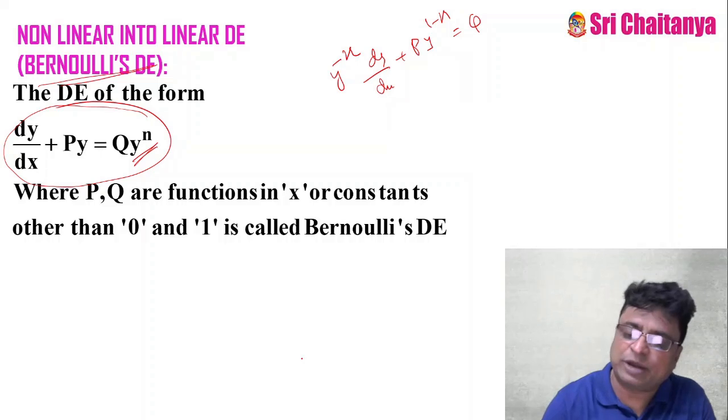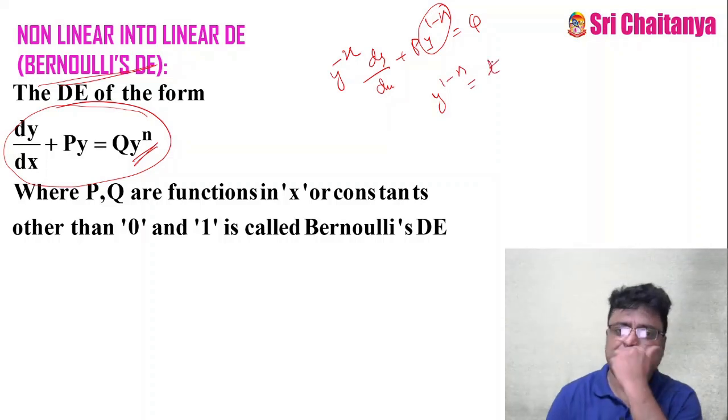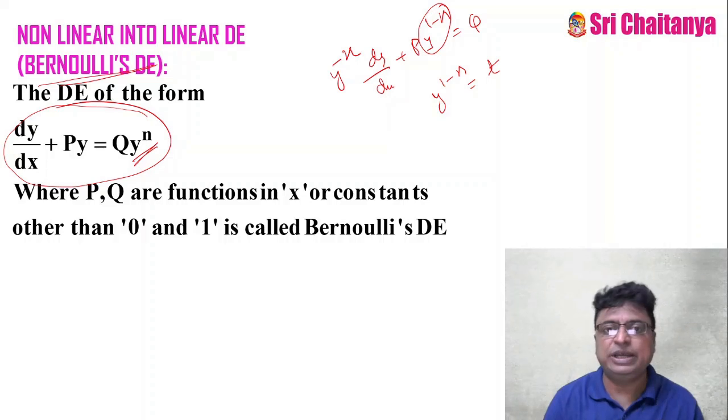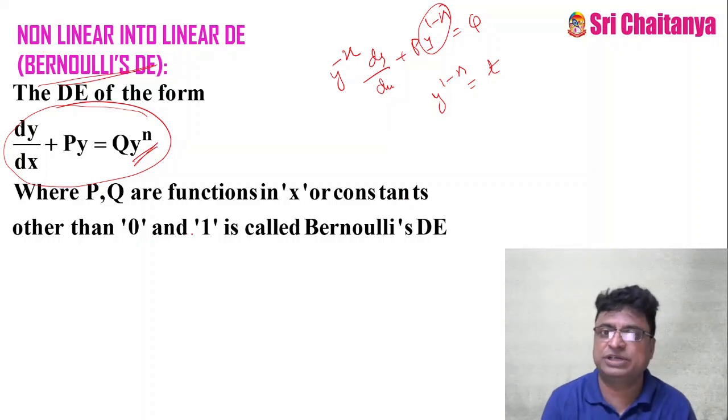At this time, we are taking this y power 1 minus n as some t or something. Here, p and q are functions of x or constants, and n can be any constant other than 0 and 1.